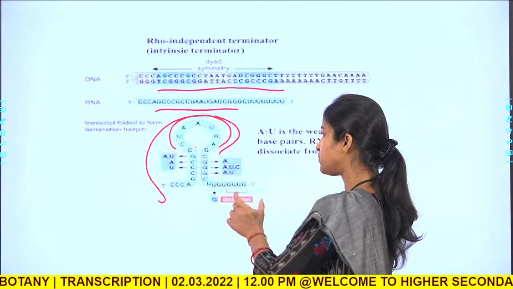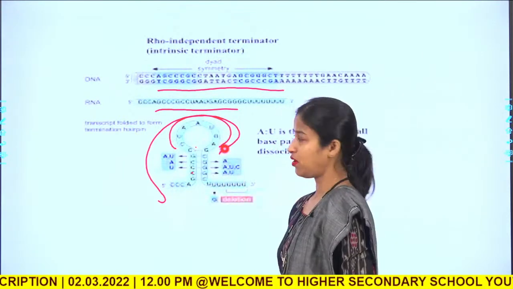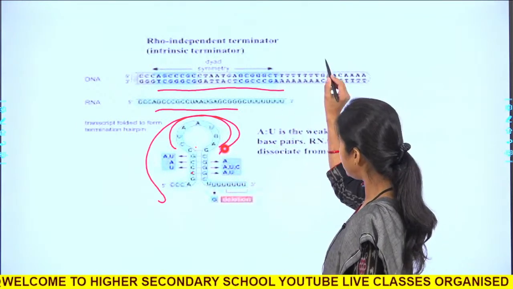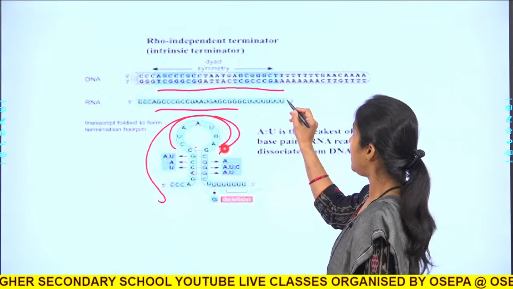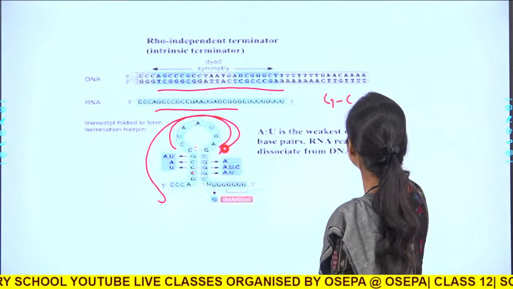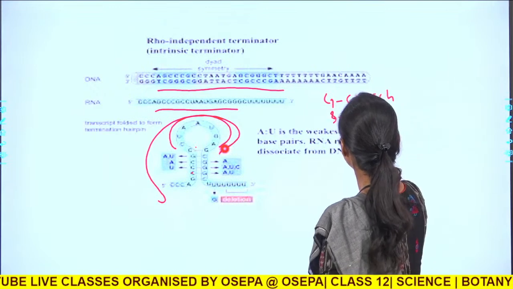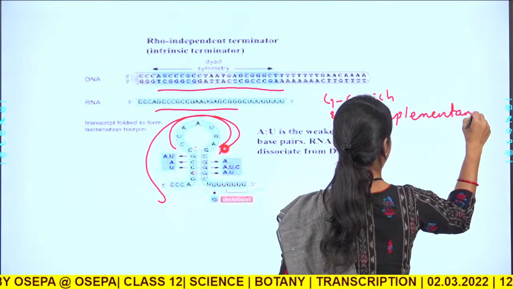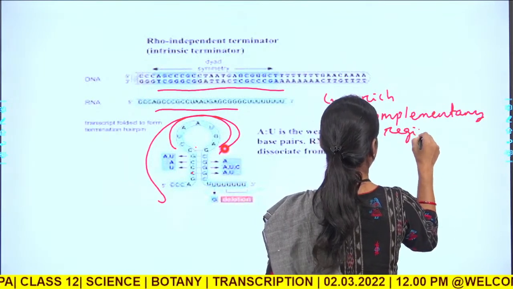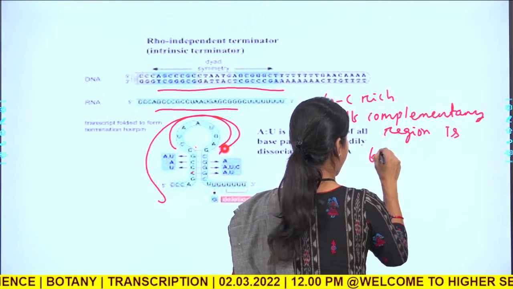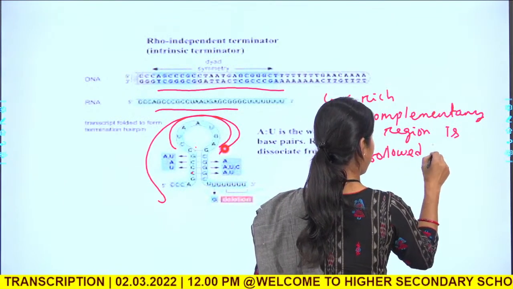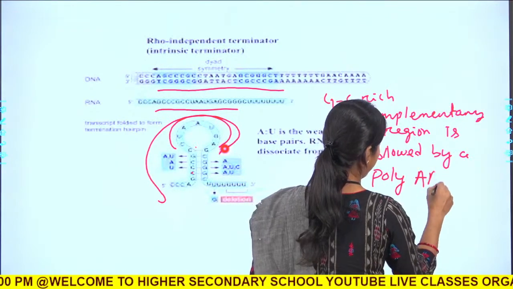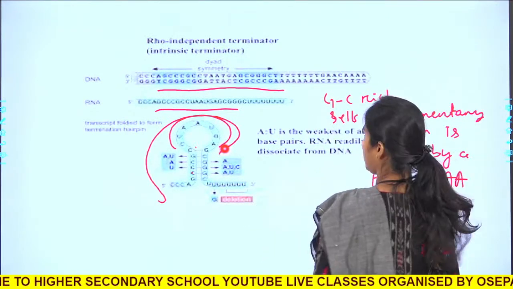So this forms a stem and a loop. After that, in the template strand, the GC rich self complementary region is followed by a poly A stretch of DNA.